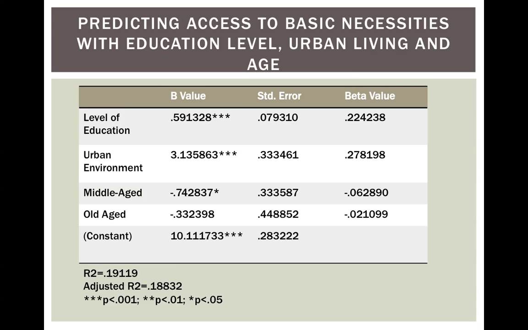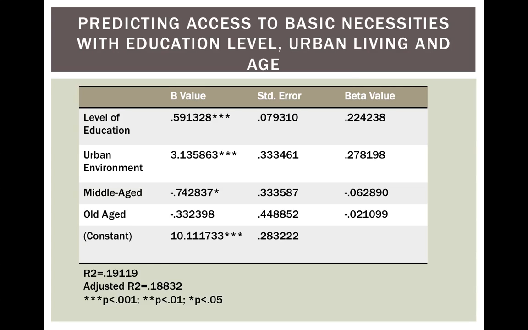Level of education, living in an urban environment, and being middle-aged were all statistically significant since they were below the 0.05 threshold. Old age was considered not statistically significant, which means that older respondents were not statistically significantly different from younger respondents. Thus, compared to middle-aged respondents, they do not have difficulty in obtaining basic necessities.